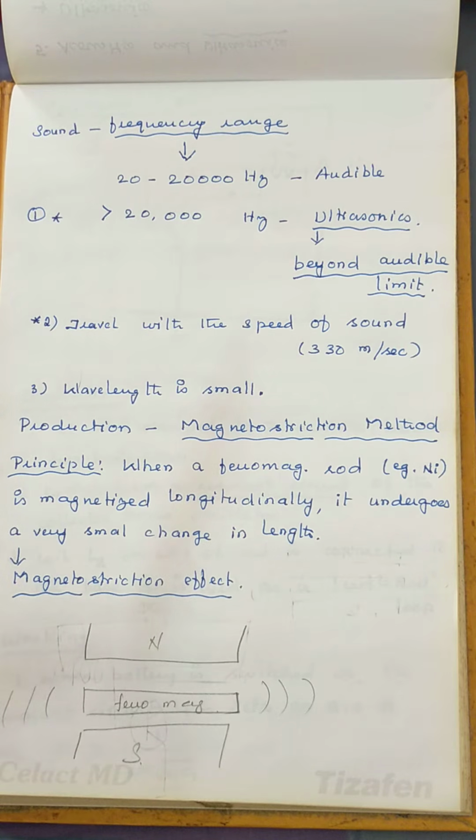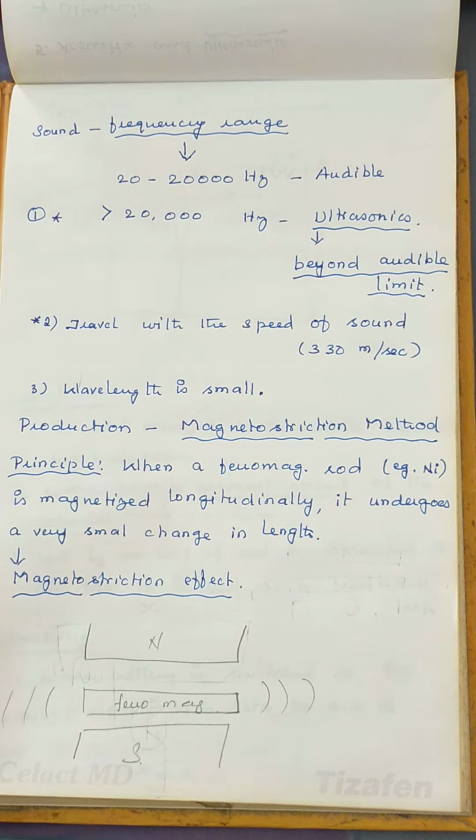They have a frequency beyond the audible range, but travel with the speed of sound. We know the speed of sound is 330 meters per second, and the wavelength is very small. If the wavelength is small, the frequency is greater, and hence the energy of the waves is also greater.